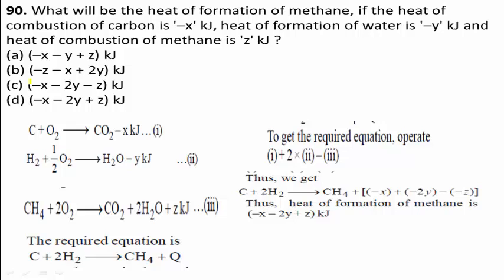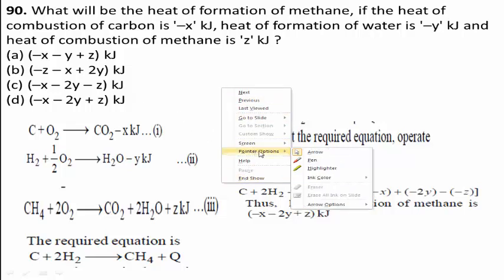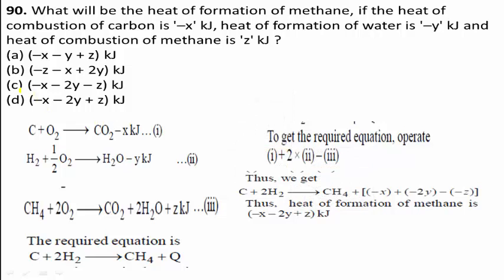Therefore, the correct answer for this question is option D. Option D is the right answer.